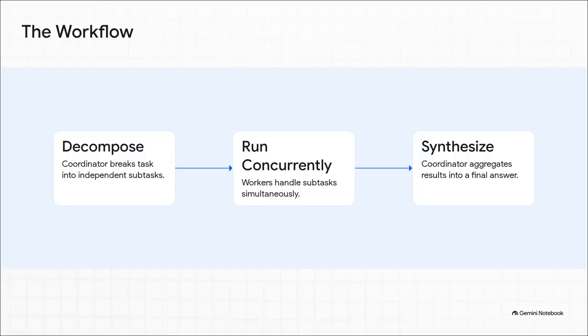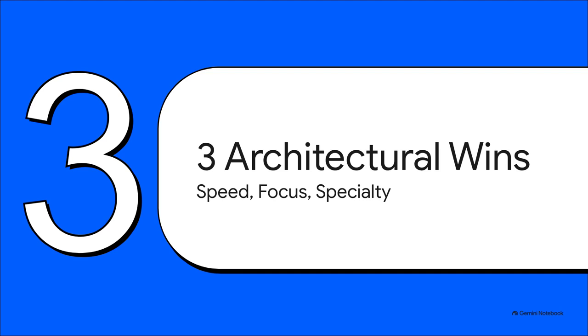Here's how it actually plays out mechanically. The coordinator grabs the massive task and shatters it into independent subtasks. Then the workers step up. Each worker gets a very narrow, super specific job and, this is absolutely crucial, its own clean, empty context window. They run concurrently, all at the exact same time, completely oblivious to what the other workers are doing. Finally, they hand their finished work back to the coordinator, who synthesizes it all into one polished answer.